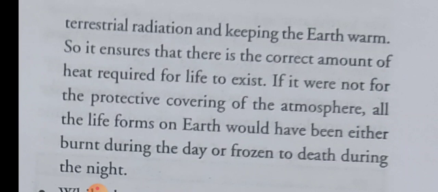So it ensures that there is the correct amount of heat required for life to exist.